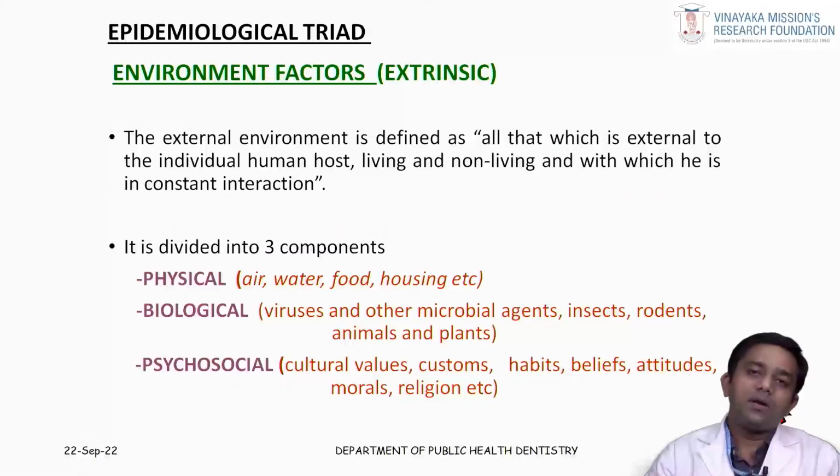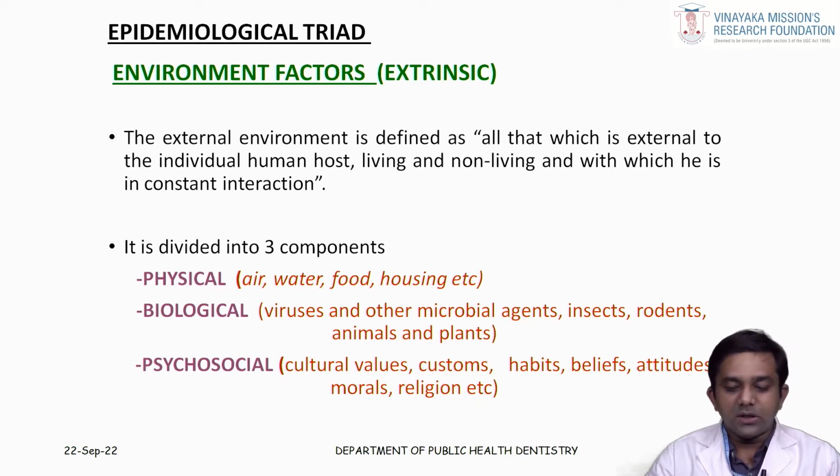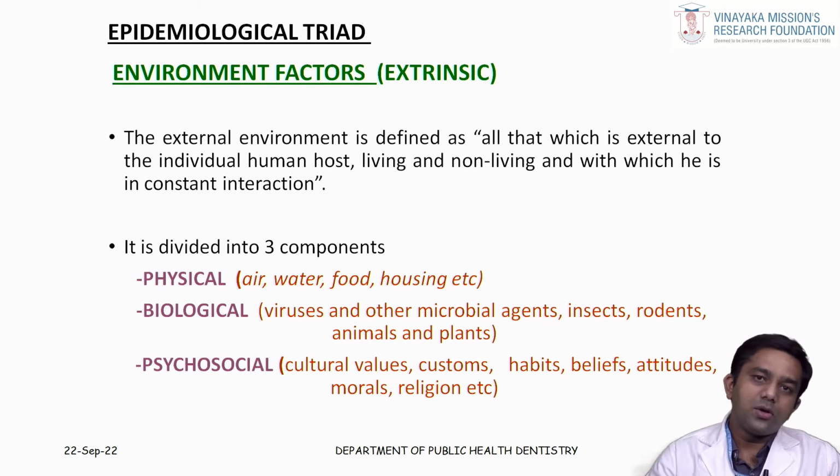Next comes the environmental factors. So they thought that apart from host factors and agent factors, there are other factors, that is your environmental factors. So what are these environmental factors? Environmental factors which can affect a particular person, like the physical environment, that is your air, water, food, housing, etc. The biological factors, that is your viruses, other microbial agents, and psychosocial factors, that is your customs, beliefs, attitudes of a particular person, the morals and the religion of a particular person, which can influence the occurrence of a particular disease in a human being.